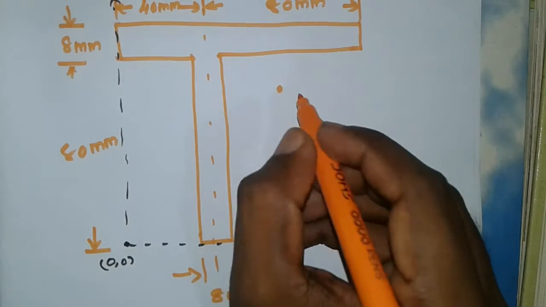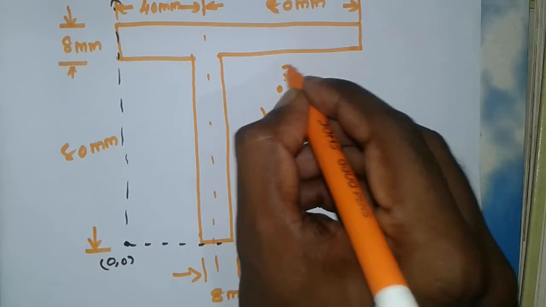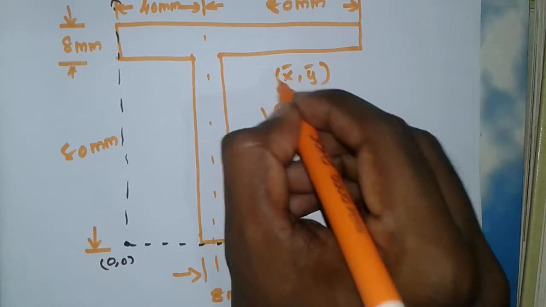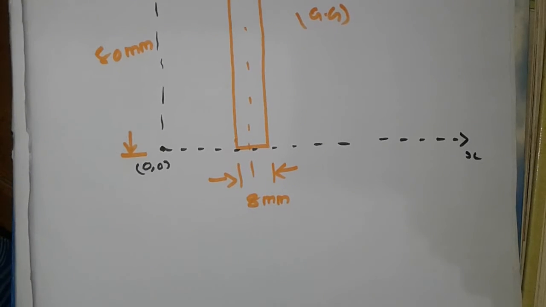Consider this may be the CG point, which is X bar, Y bar. We have to find out the X bar and Y bar value. What is the formula for CG?